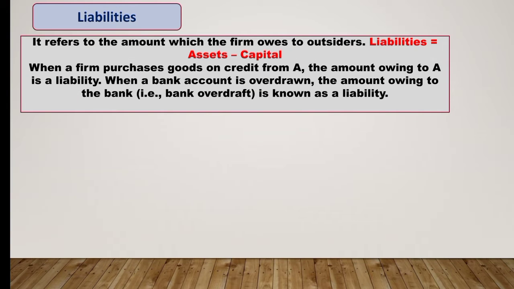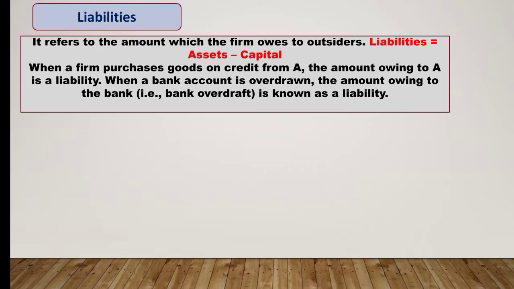Next term is liabilities. Liability refers to the amount which the firm owes to outsiders. So if the firm has taken some loan from an outsider, that amount will be considered a liability for the business firm. Liability is always equal to assets minus capital. When a firm purchases goods on credit from A, the amount owing to A is a liability.